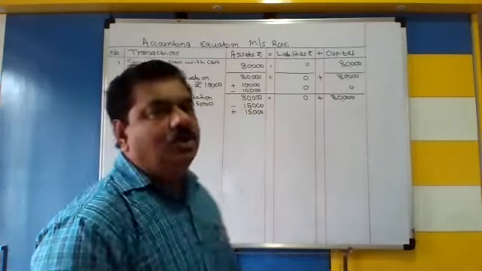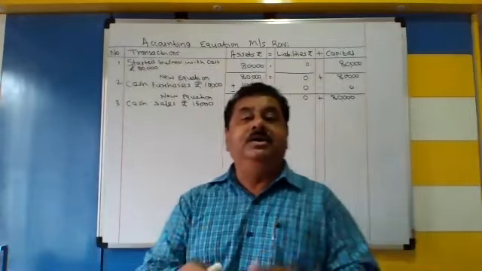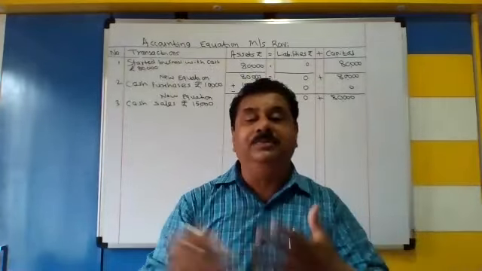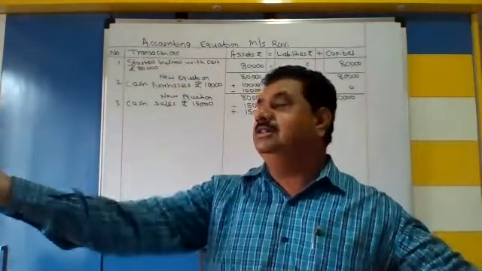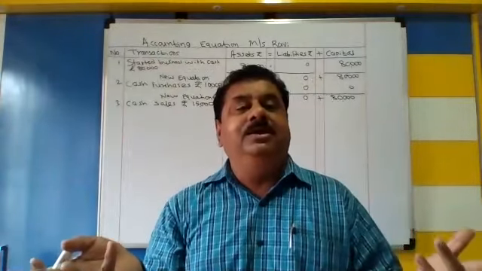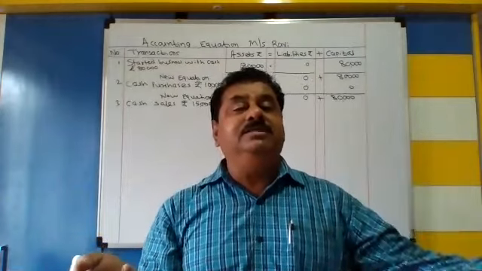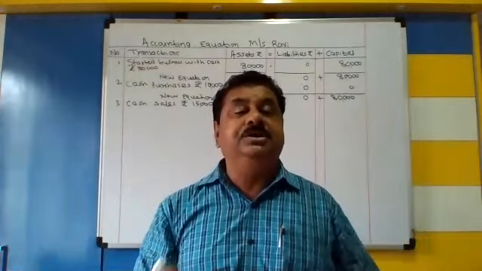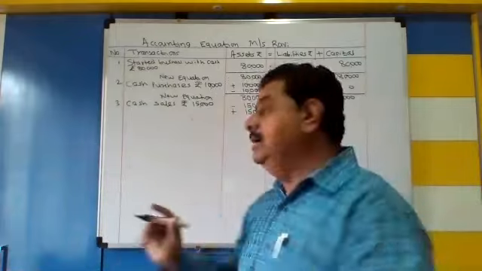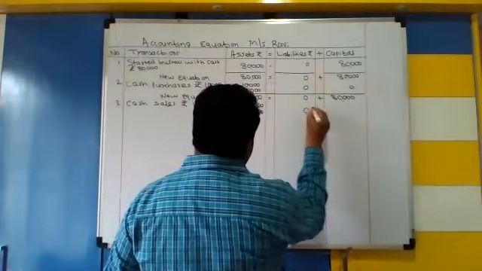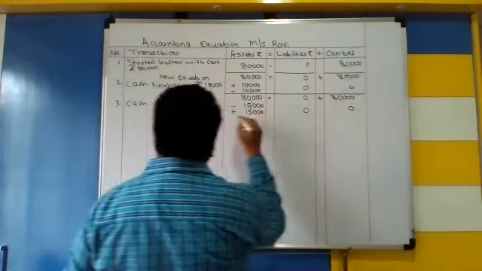We sold the goods and we got the cash. एक हाथ से माल दिया, दूसरे हाथ से पैसा लिया. So for asset, it makes no difference. No liabilities, no change in capital.